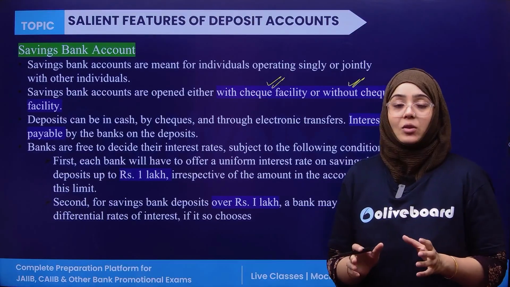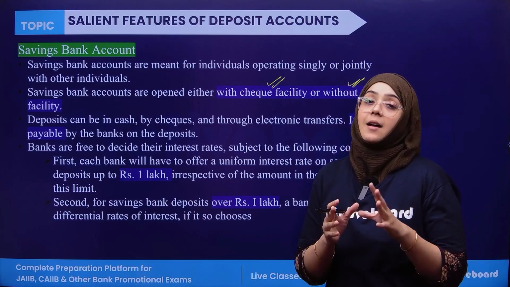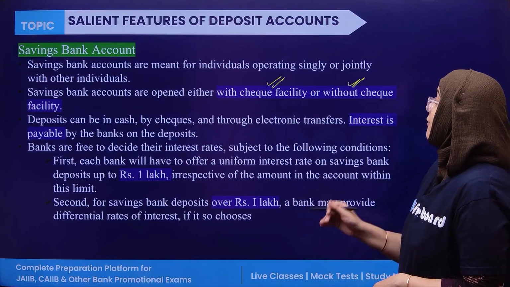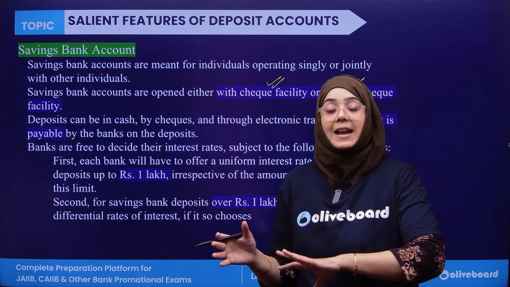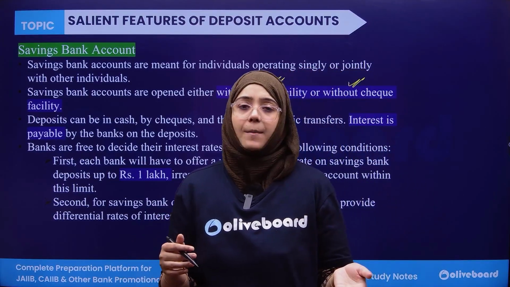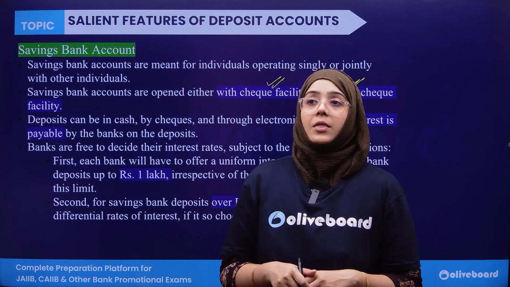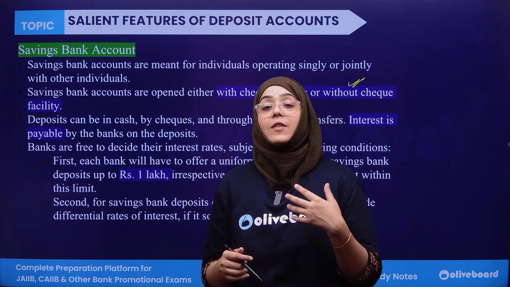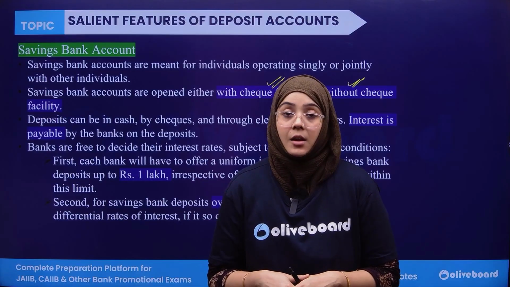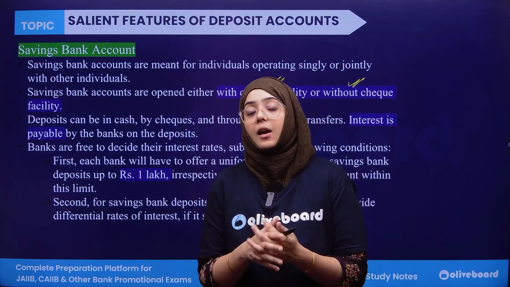Now, banks are free to decide the minimum age at which they allow a minor to operate and handle the saving account independently. First of all, always remember, a bank can allow a minor who is 10 years and above to operate the account independently. But some banks have their own ages at which they allow a minor to operate their saving account independently. Now, banks are allowed to fix the interest rate on the saving account also.